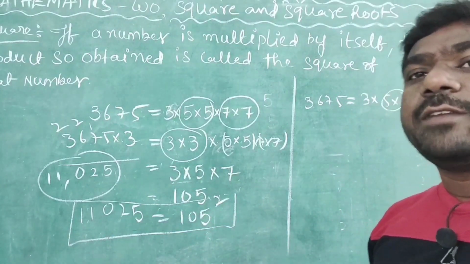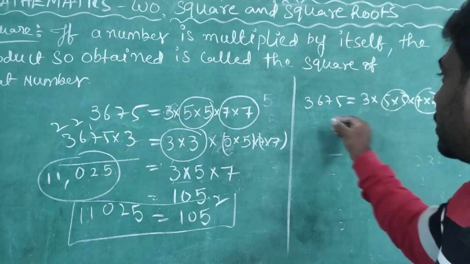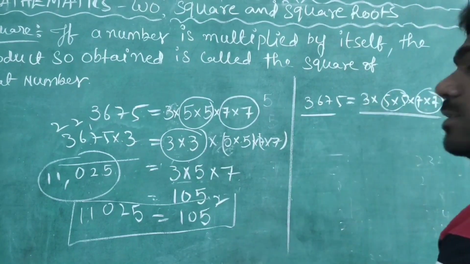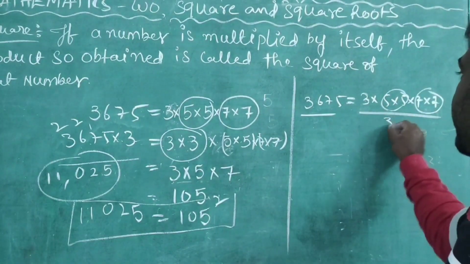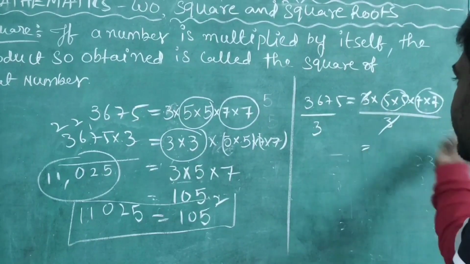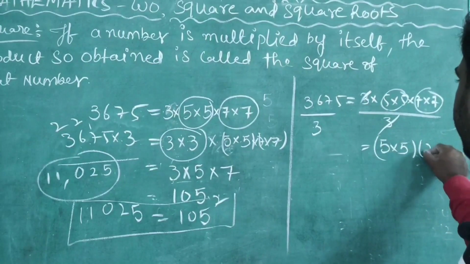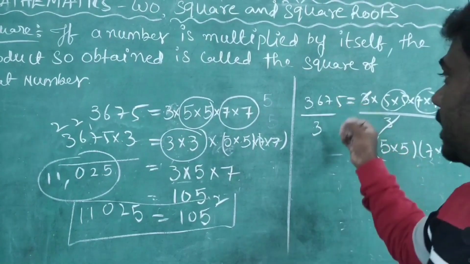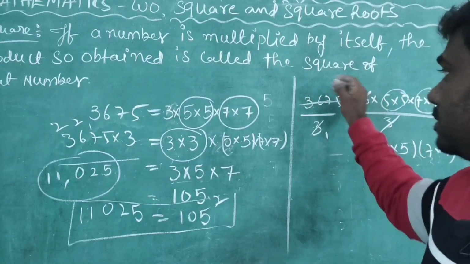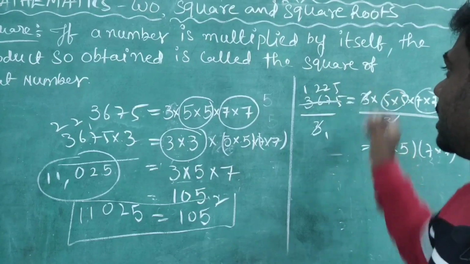Now I am dividing with what number? This number only. Yes or no? So both sides you have to divide with 3. If I divide with 3, the 3s get cancelled. On this side, what we are left with is 5 into 5, 7 into 7. Now here, divide: 3 ones are 3, 3 twos are 6, 3 fives are 15.